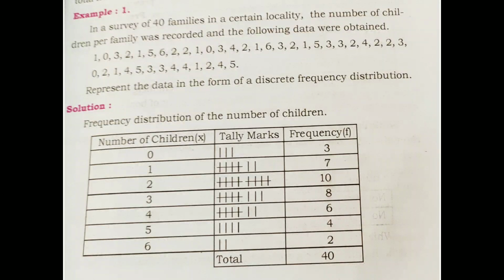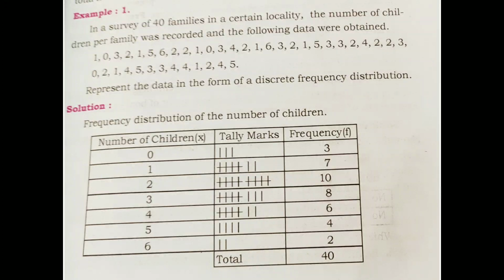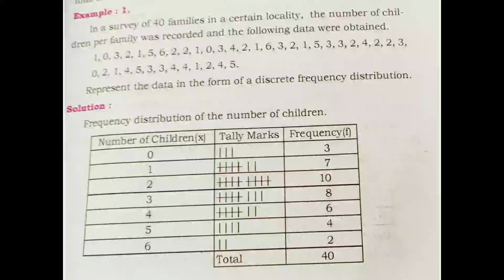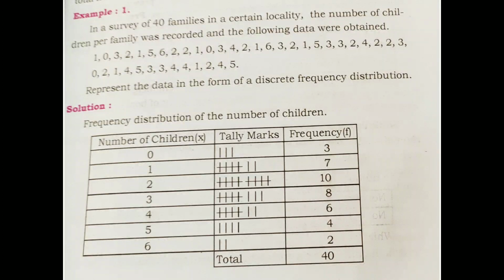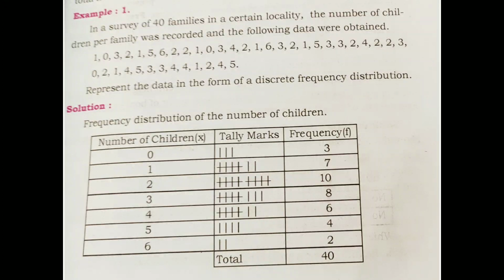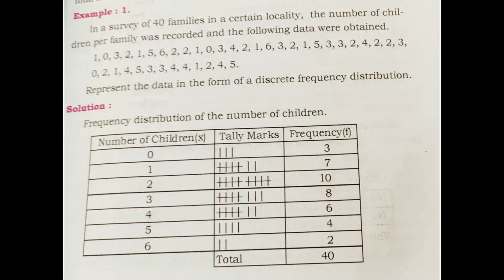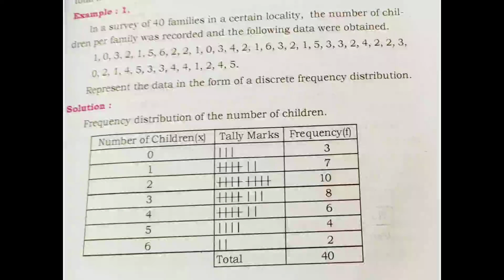Next, the second column is of tally marks. How many families have 0 children? You have to find the families with 0 children. There are 3 families, so mark the lines, that is 1, 2 and 3. Similarly, write the frequency. You see the total will be equal to 40. So this value 40 is equal to the total 40 families.